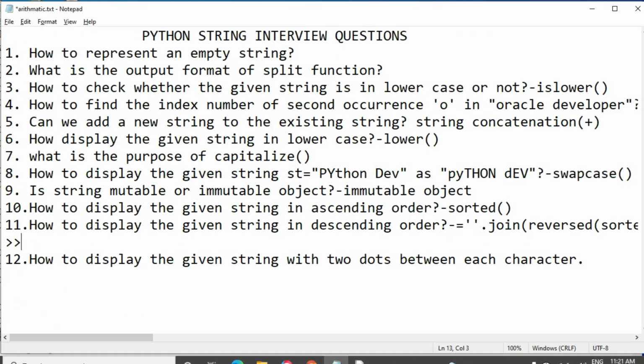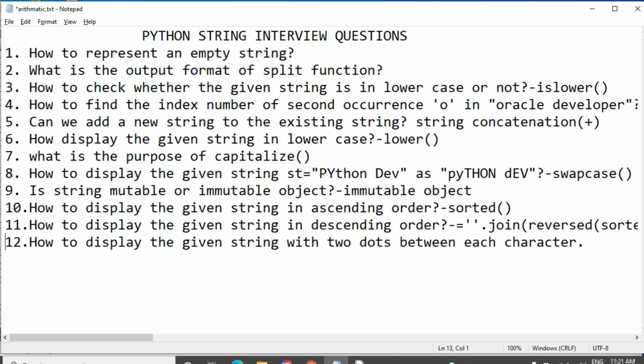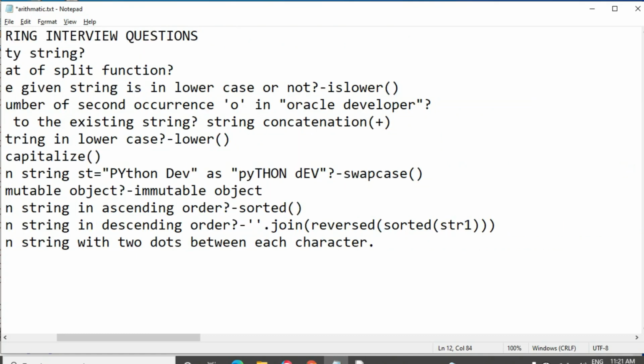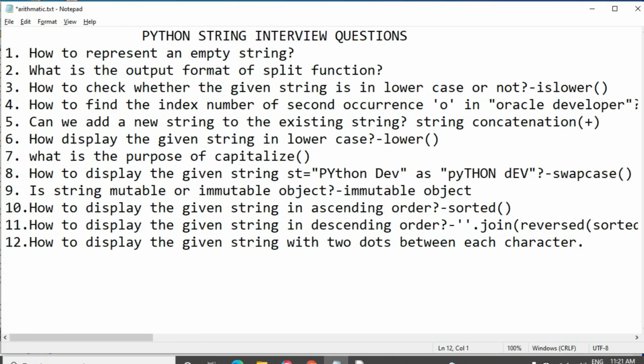Then the answer for this question is join of reversed of sorted of string. This method is used to reverse the given string.